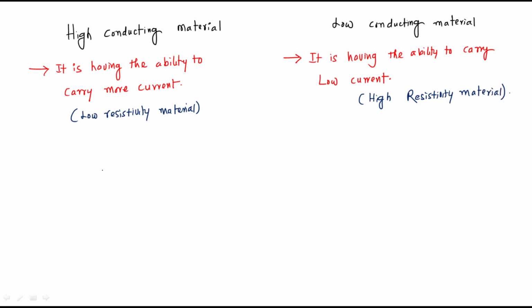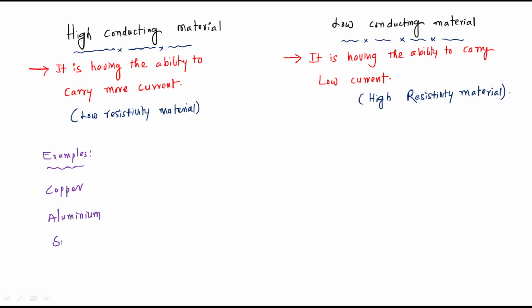Then what are the examples of this high conducting material as well as the low conducting materials? What are the examples? Copper, aluminum, silver, gold. Like that, what are the examples of these low conducting materials?